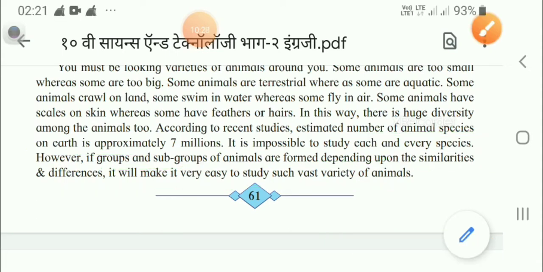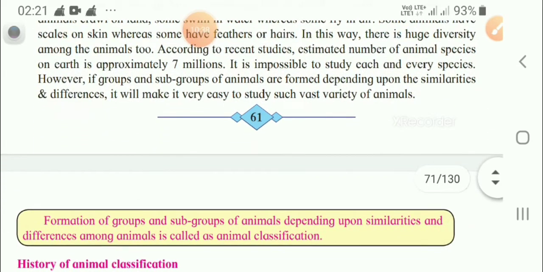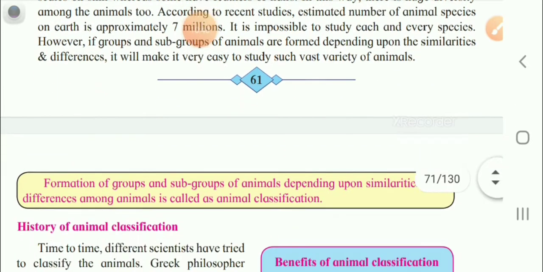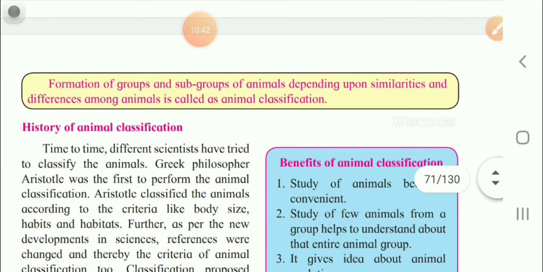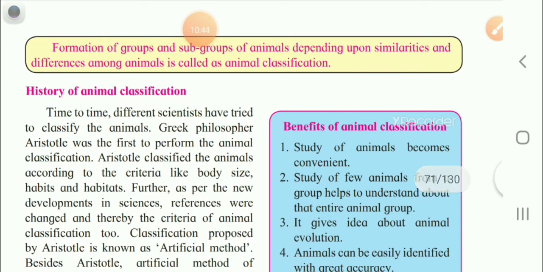Now, if I ask you what is the criteria, what you have to tell is that we have to see the similarities as well as the differences in their structure, size, etc.